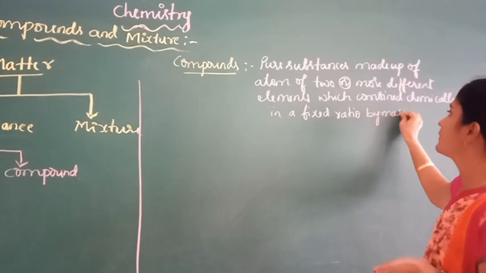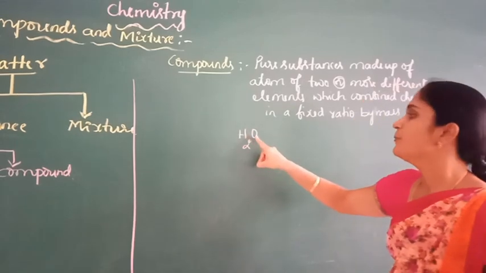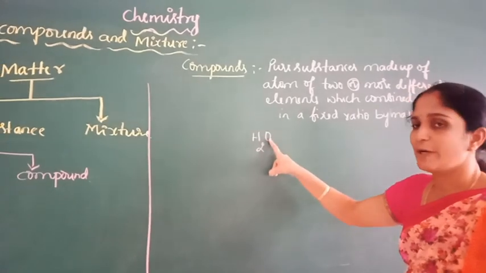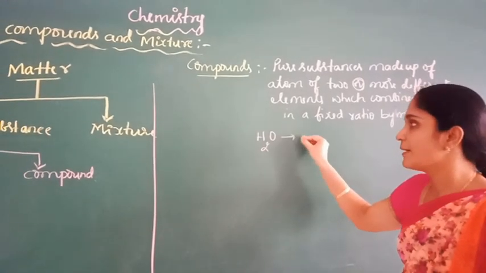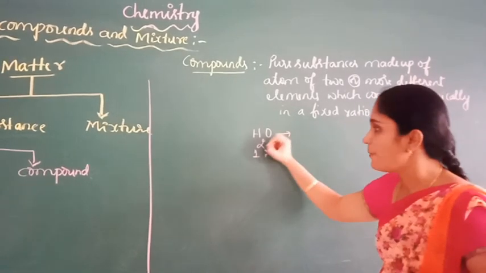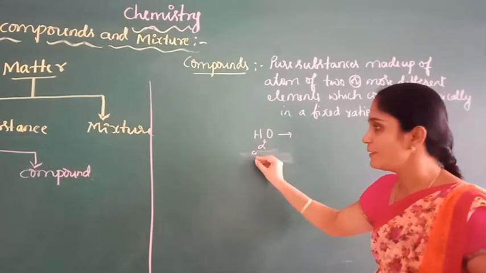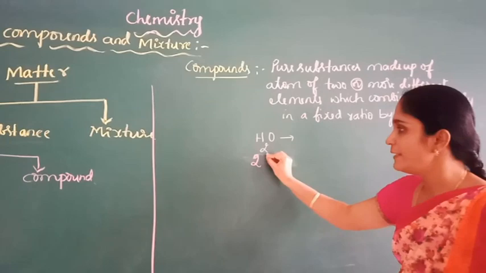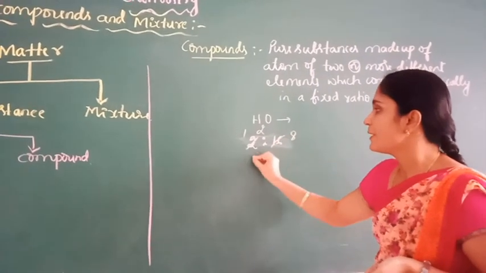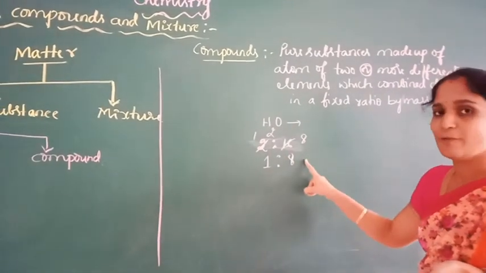For example, water. Here water is a compound made up of hydrogen and oxygen. The combining ratio of hydrogen and oxygen is fixed, at 1:8. The atomic mass of hydrogen is 1, and here there are two hydrogen, therefore the atomic mass of two hydrogen is 2. The atomic mass of oxygen is 16. So 2 ones are 2, 8s are 16. So the combining ratio of hydrogen and oxygen is in the ratio of 1:8.